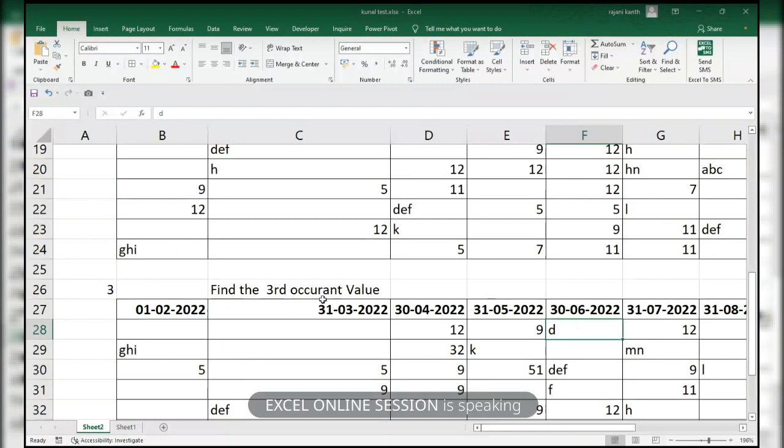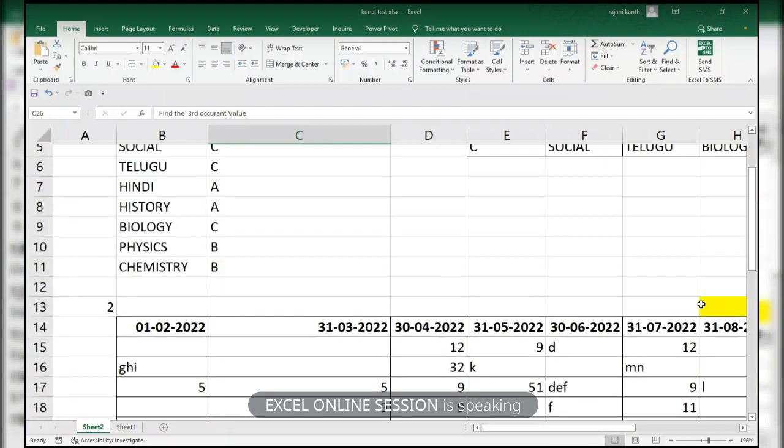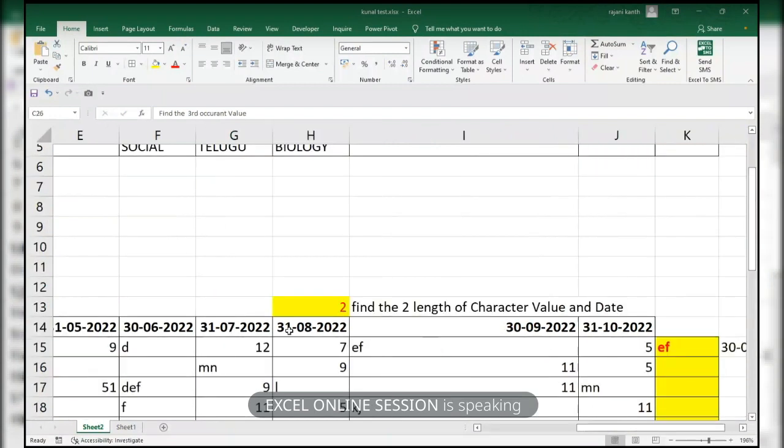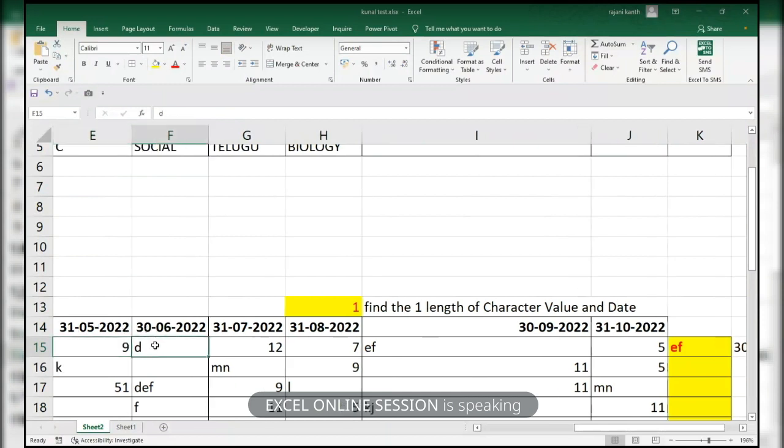Here is the criteria, so whenever I change it, it has to pick up that character. Like 1, it has to pick up a one-length character. 9 is also a one-length character, but I need D.